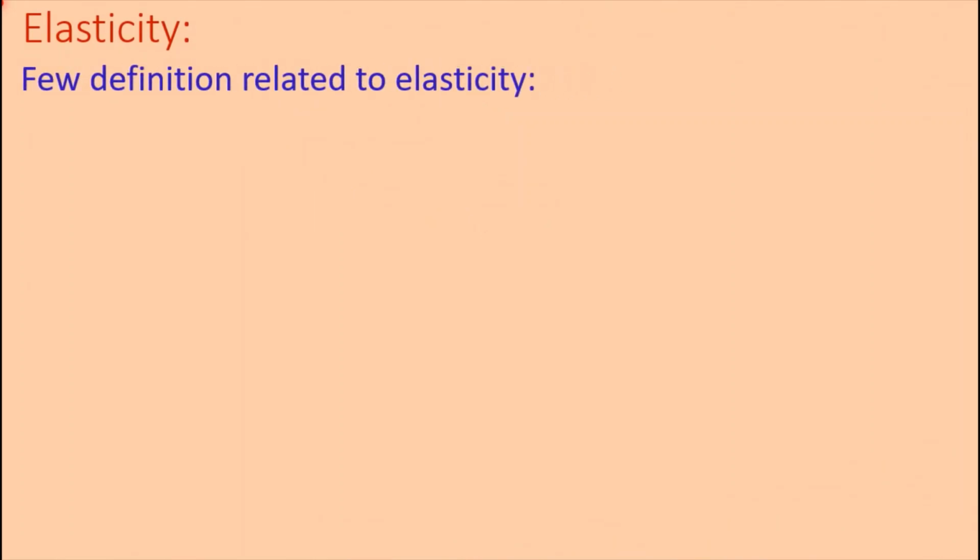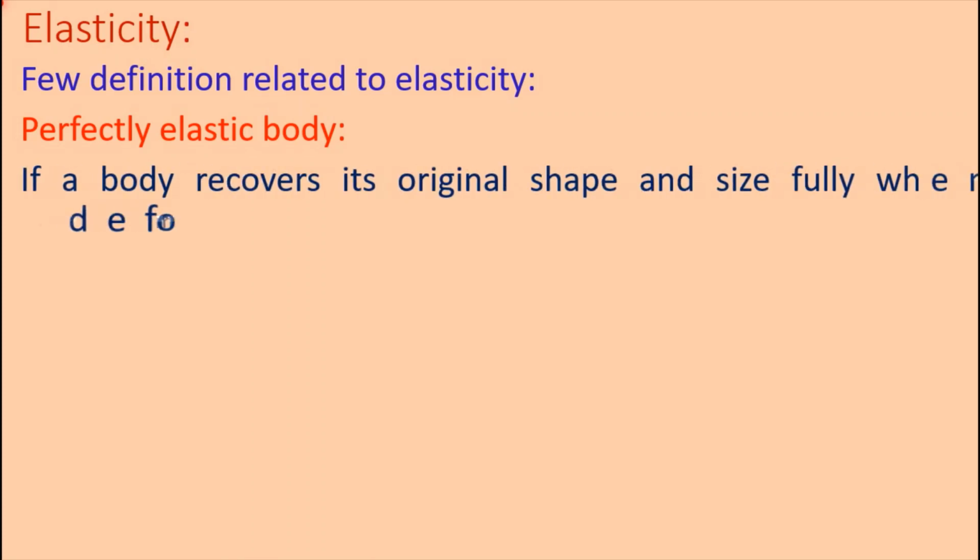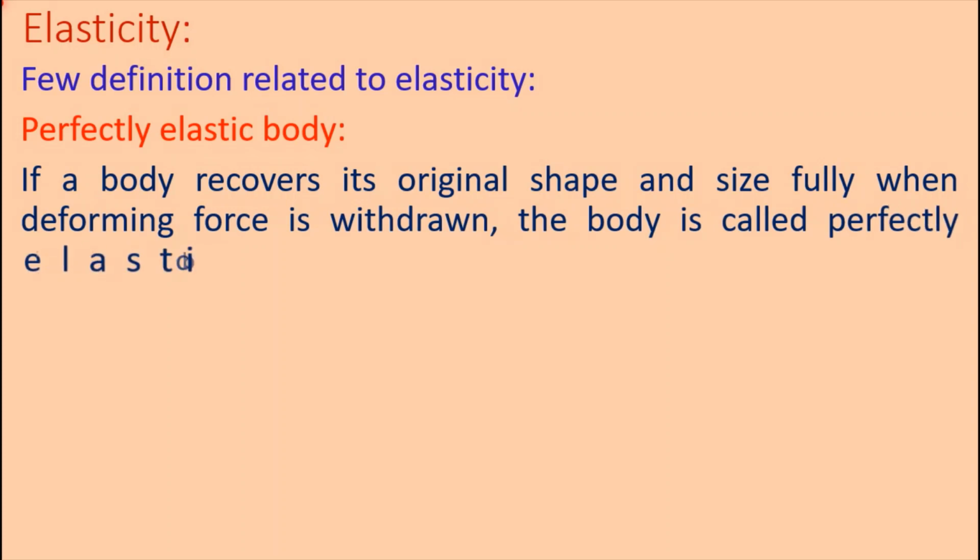A few definitions related to elasticity. Perfectly elastic body. If a body recovers its original shape and size fully when the deforming force is withdrawn, the body is called a perfectly elastic body. If we apply force, the shape and size of the body will be changed, but if we remove this force, and the body regains its original shape and size fully, completely, that body is called a perfectly elastic body.